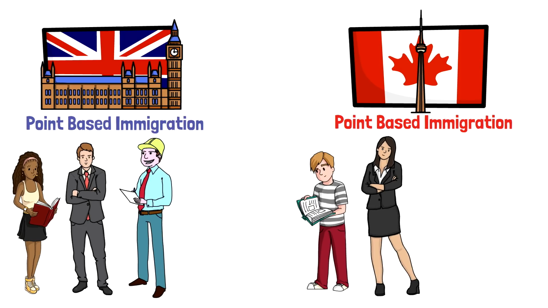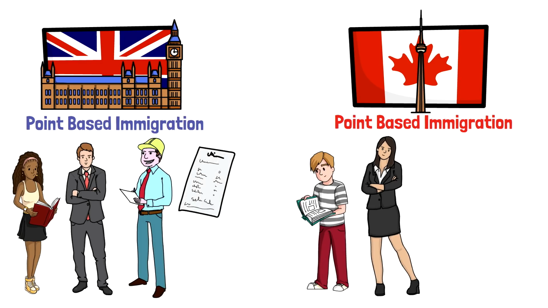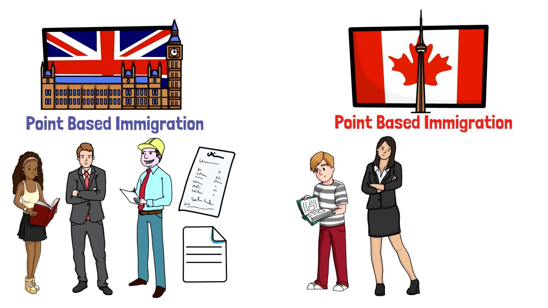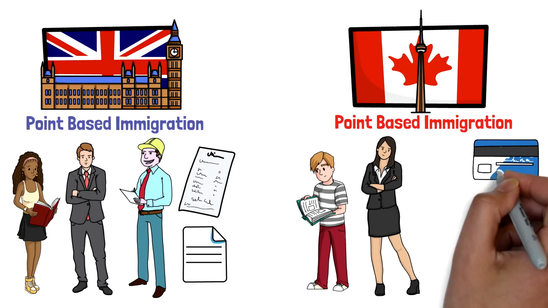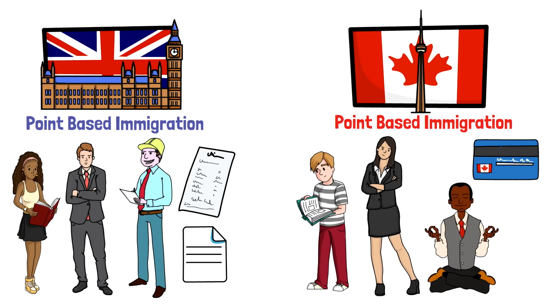But in a nutshell, UK's point-based immigration system would have one of the very crucial eligibility criteria of having a job offer letter, and would provide you the work permit. While obviously Canada does provide the work permit, and for that they don't have any point-based immigration system, their point-based immigration system, the Express Entry system, is for getting the Canadian permanent residency, which you can get without having a job offer letter and while sitting in your home country. So that's a really great benefit.